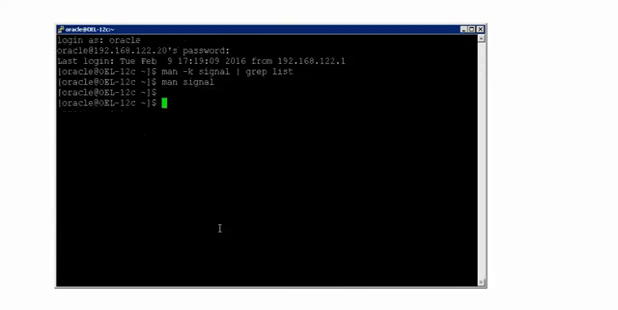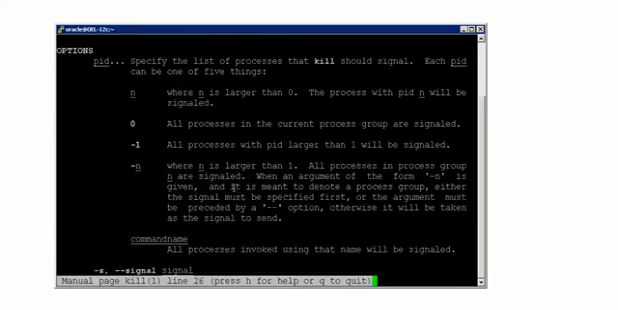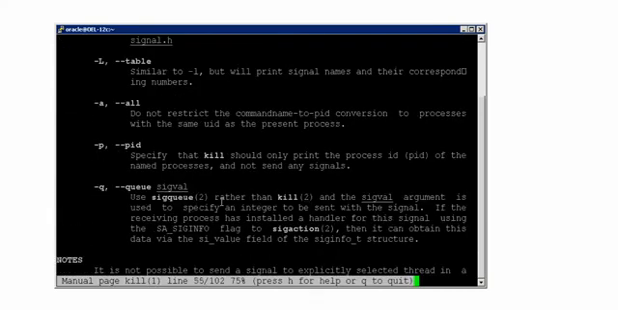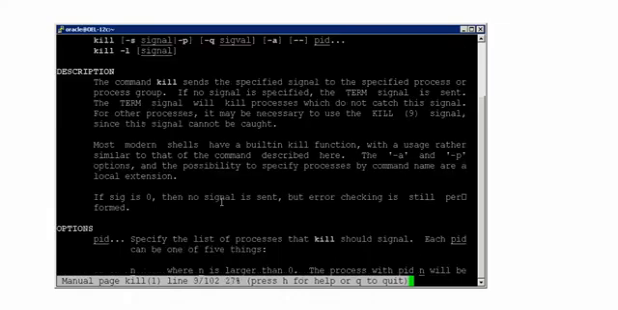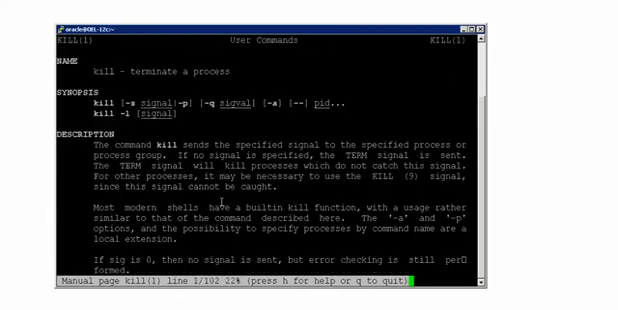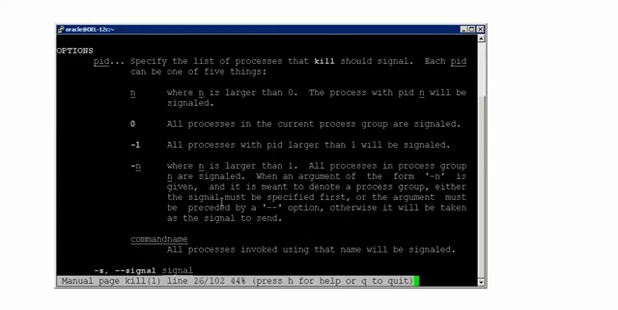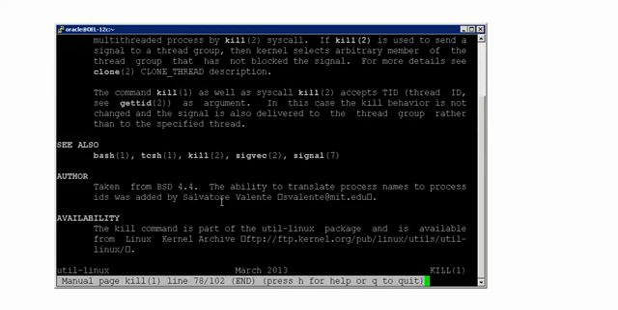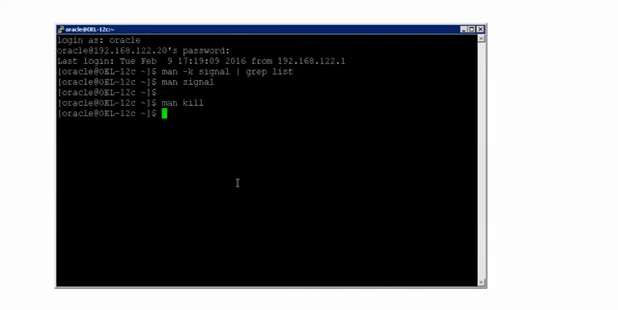So Q, man kill. Let me go to the end; I'm looking for a file which will help show what the different types of signals are that the operating system kernel can understand. I'm trying to find it, so give me a minute to find it out. Page up, page up, page up. Where is this file? Okay, this is not the one. Let me show you something else.